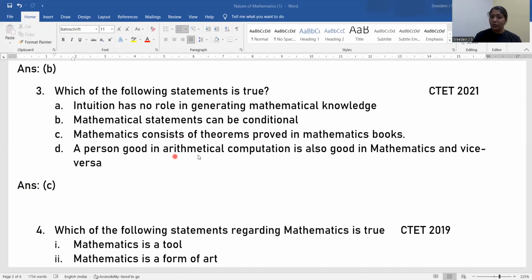Option D, a person good in arithmetic computation is also good in mathematics and vice versa. See, we cannot fix that, no? Arithmetic computation is just a part of mathematics. Mathematics involves logical reasoning and everything. So that is not always linked to arithmetic computation. It's a part of mathematics. So we cannot say those who are good at arithmetic will be good at all the parts or branches of mathematics and vice versa. So that is also a false statement. So the answer is option C.